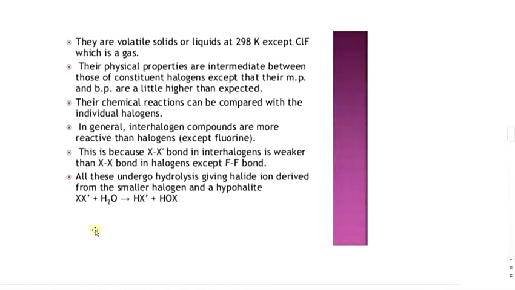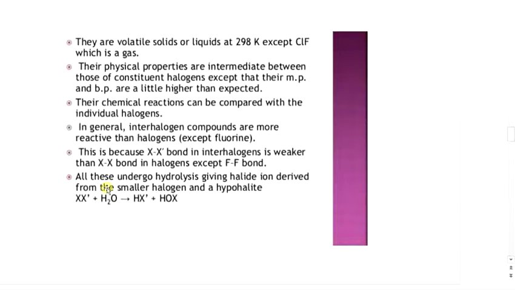For example, ClF. Here the halogen having larger size is chlorine. It is more electropositive than fluorine and hence the interhalogen compound is named chlorine monofluoride. Interhalogen compounds have an even number of atoms: 2, 4, 6, 8. The properties of interhalogen compounds are generally intermediate between those of the halogens from which they are made. The central halogen exhibits different oxidation states in different interhalogen compounds.